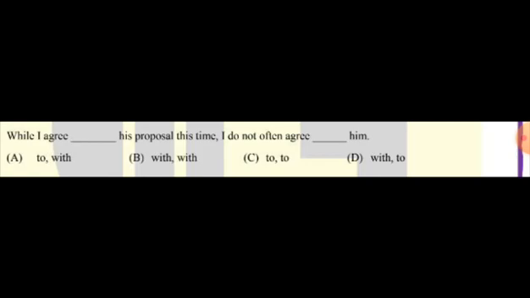While I agree, here the suitable word, whether to or with, is that to is the suitable word, because his proposal here is representing his proposal. If it was only his, then we could put with, but here it represents his proposal, that's why we put to in the first dash. Then in the second dash, we often use in our daily life, agree with him. Therefore the correct answer for this question is option A, to and with.